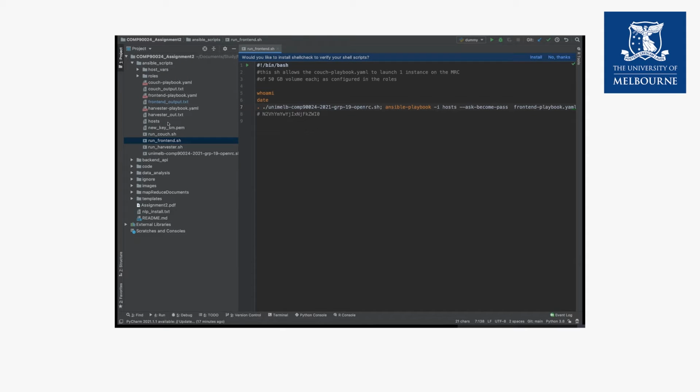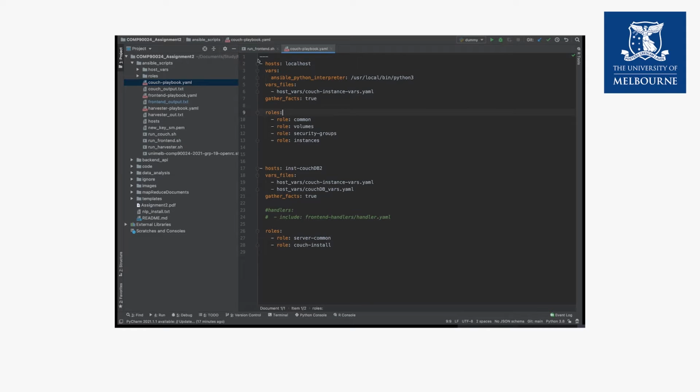We have 3 playbooks here. First is Couch playbook. So here we are only launching the instance. So we have defined all our variables here, and these are the roles, the task which we want to launch. There's some common task. Then we are setting the volume size. Then we are adding some security groups, and then we launch some of the instances.